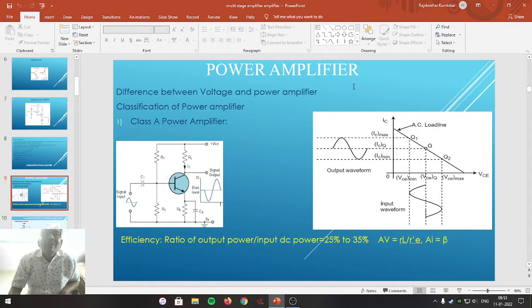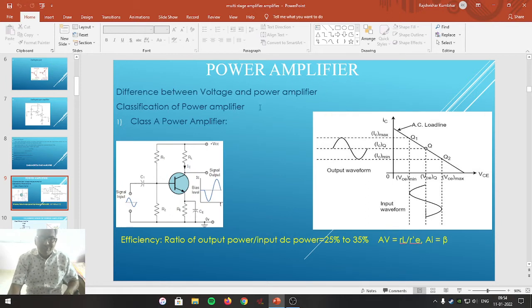Friends, let us study the difference between the voltage amplifier which we have studied up till now, maybe a common emitter, common base or common collector amplifier, all of which act as small signal voltage amplifiers, and the power amplifier we are now going to study. So what is the difference between them?